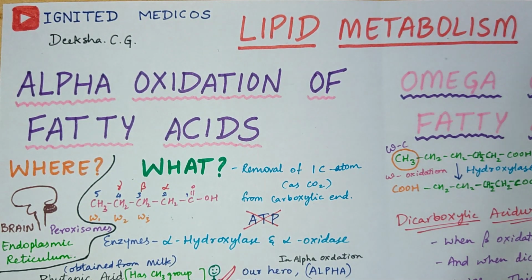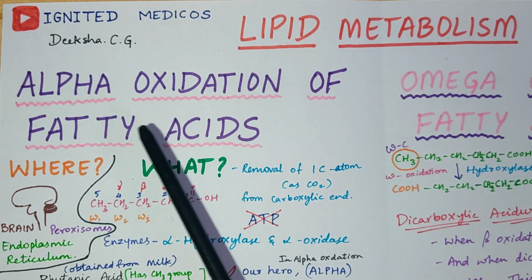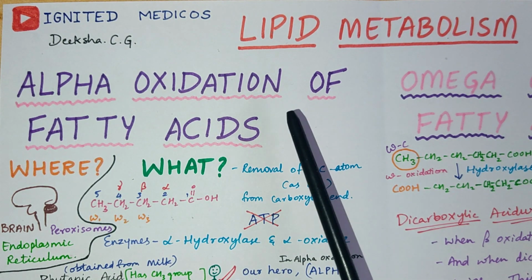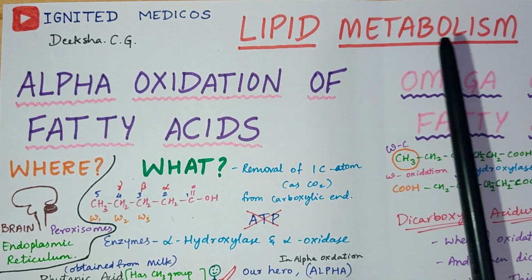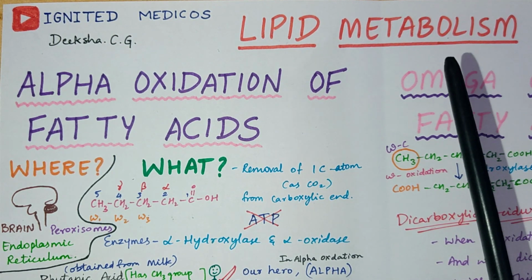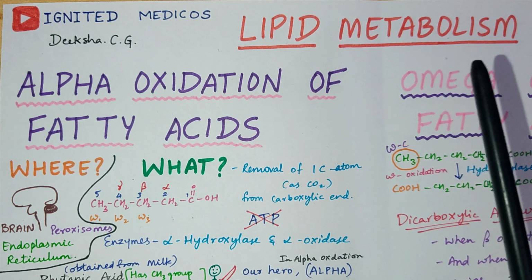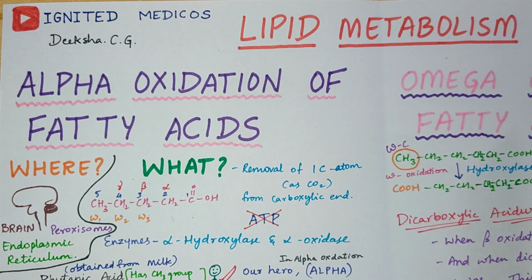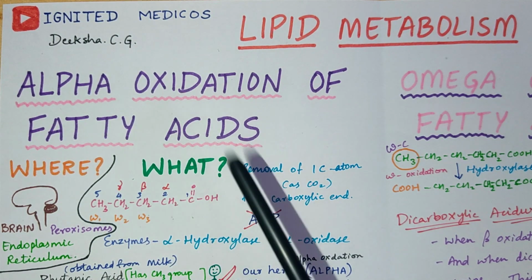This is Diksha. In this video we shall be learning about alpha and omega oxidation of fatty acids, which comes under the main heading lipid metabolism. In the previous video we had learnt about the beta oxidation. If you haven't already seen it, first see that video and then come back to this video. Now let's see alpha oxidation first.